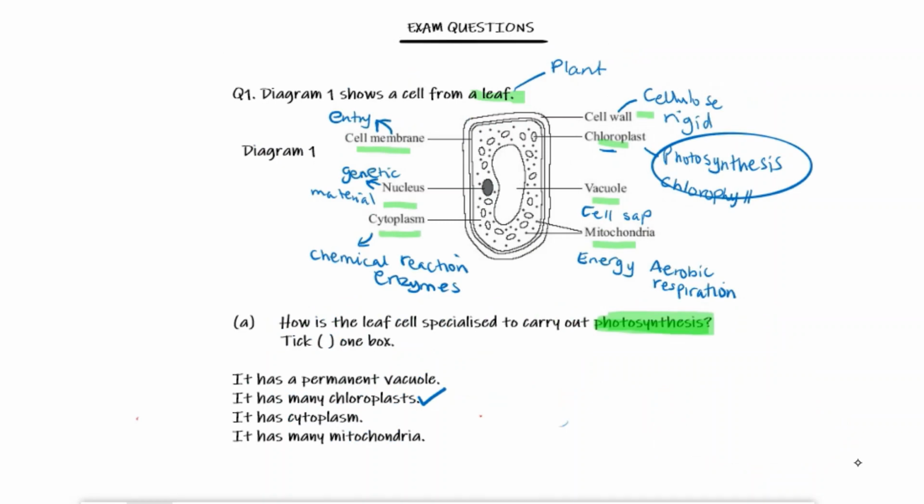The linking word for today is chloroplast. Every time we think of chloroplast, we should think of green. When we think of green, we should think of the chlorophyll. When we think of chlorophyll, we should think of a pigment which absorbs sunlight.